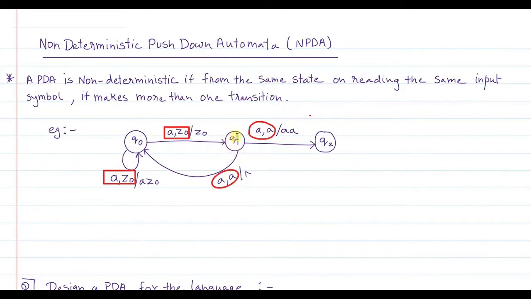pushdown automata. Similarly, see here, from state Q1 on reading A, when A is on top of the stack, you push that A and you go to Q2. Now from state Q1, on reading the same input A and the same stack top element, it also makes a transition to Q0. In one case it is pushing the element in, and in the other it is popping the element out of the stack. So Q1 on reading the same input symbol makes two different transitions, one to Q2 and the other to Q0. As a result, this kind of automata is called non-deterministic pushdown automata.